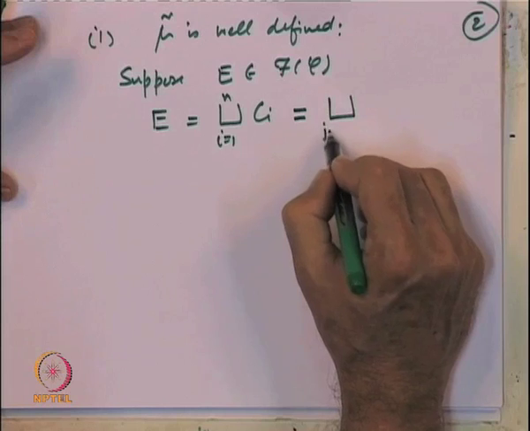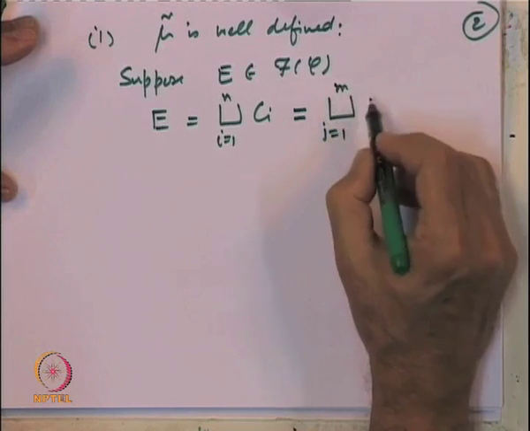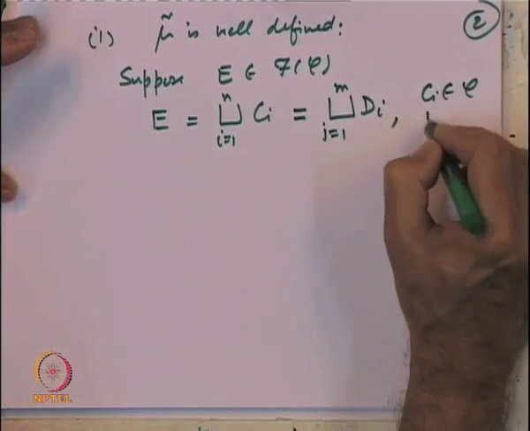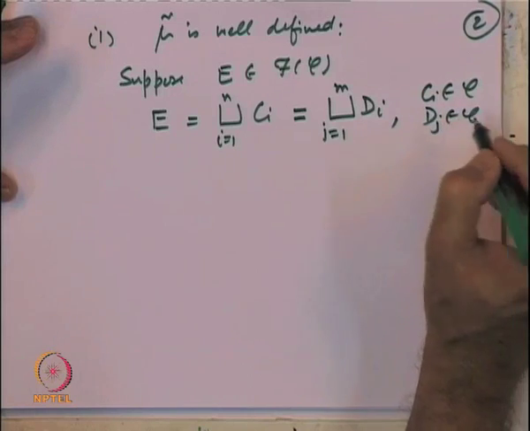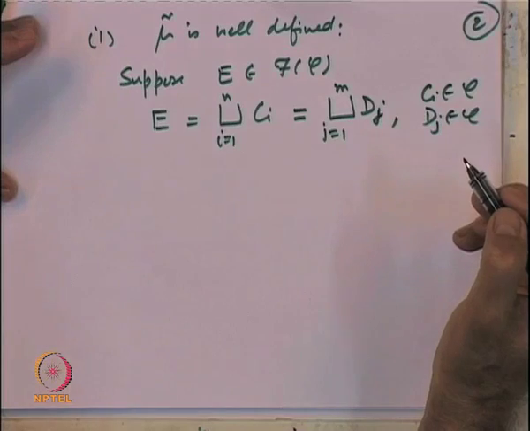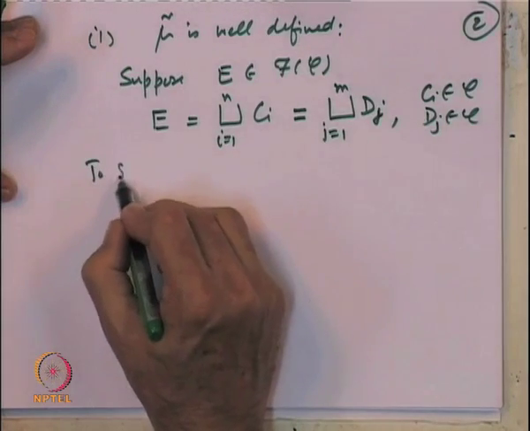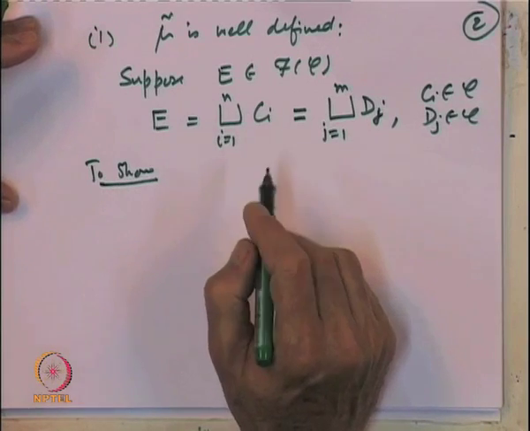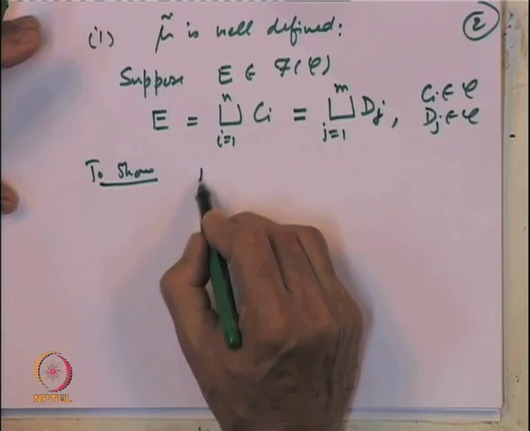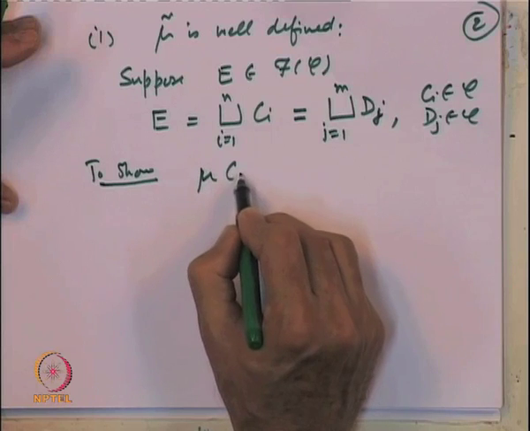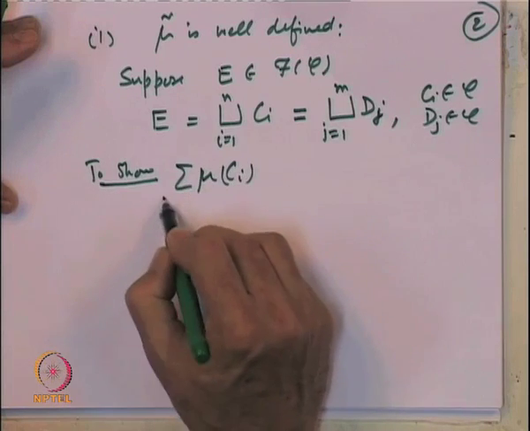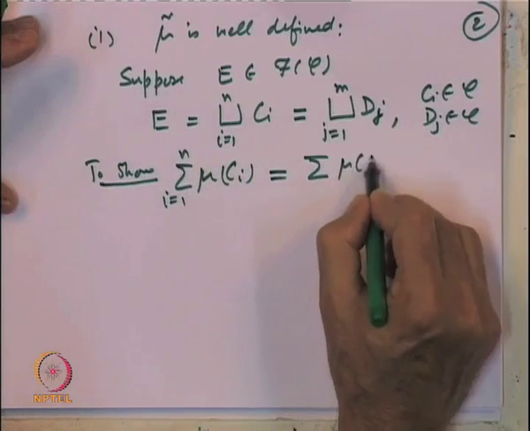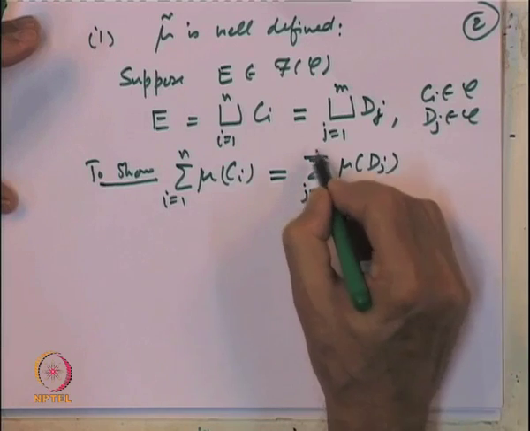So, it is possible it is also representable as the union over j equal to 1 to m of some sets D j, where C i's belong to C and D j's also belong to C. Because our definition depended on the representation, we should show that the sum of mu of C i, i equal to 1 to n, is the same as the sum of mu of D j, j equal to 1 to m.